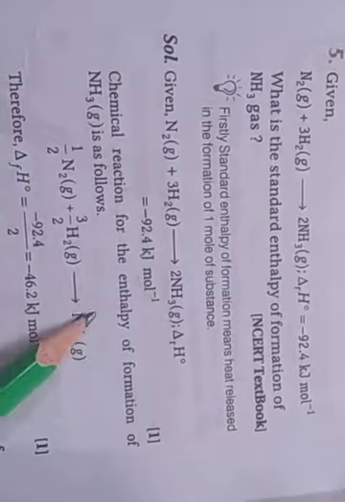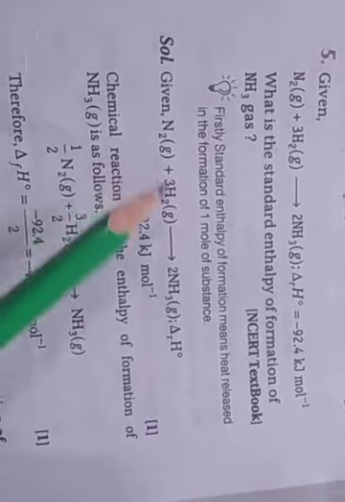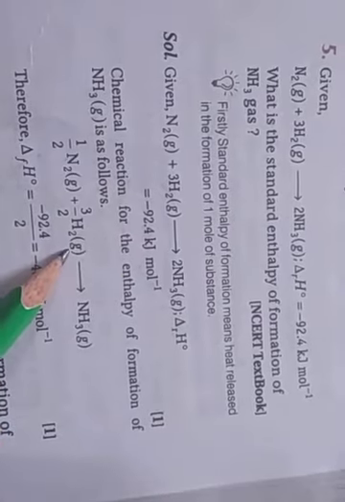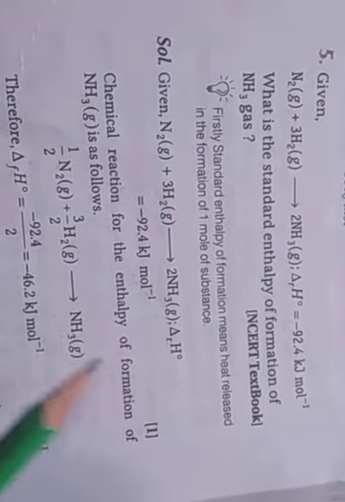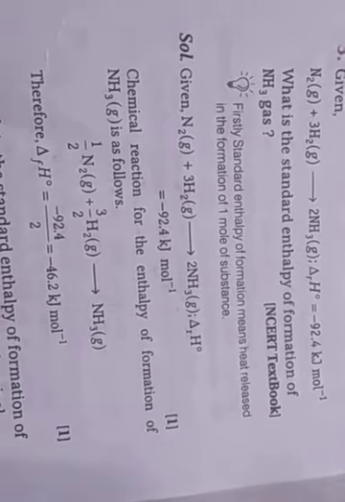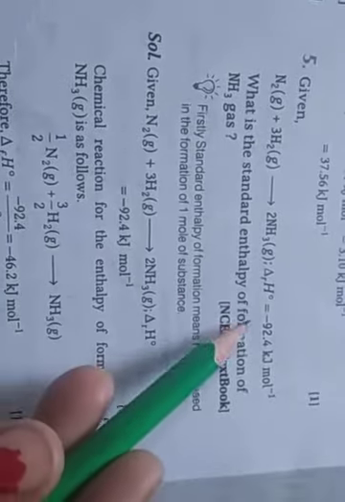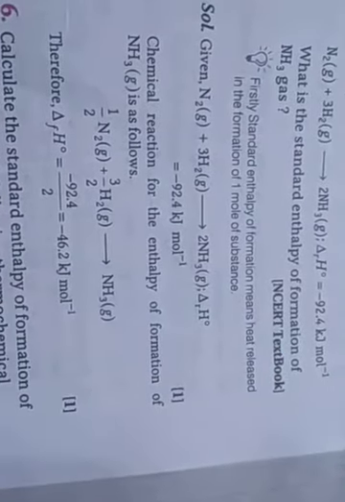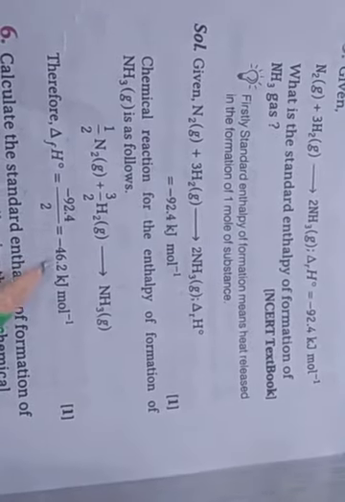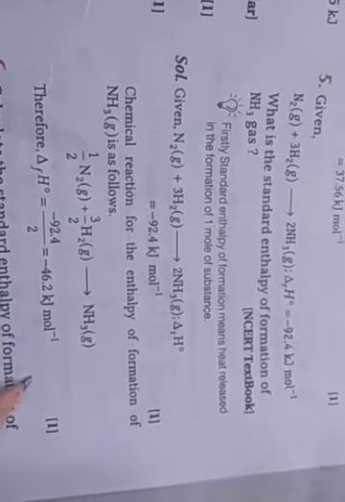So chemical reaction for this: N2, here 2, so half N2 plus here 3H2, so 3 by 2 H2, and then here 2NH3, so is equal to NH3. Divide 2 by 2, divide 1 NH3. Okay, and delta H here, enthalpy in the question, minus 92.4. Okay, so divide by 2, so is equal to minus 46.2 kilojoule per mole.